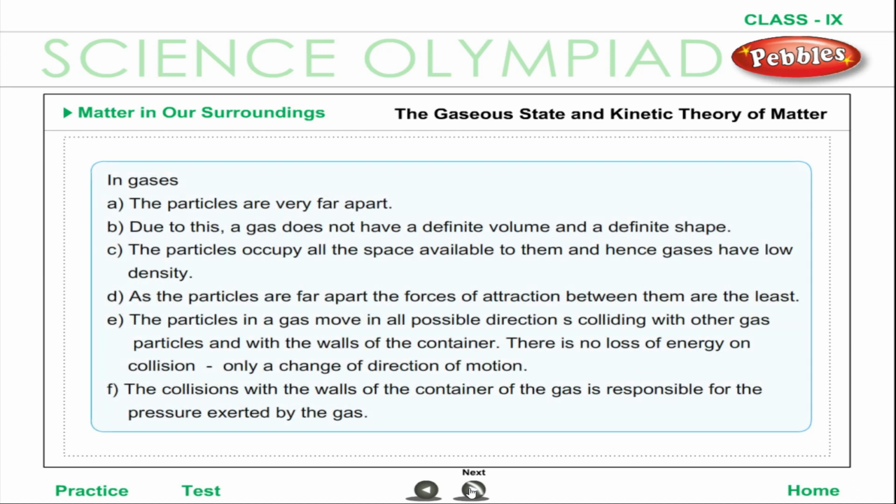The gaseous state and the kinetic theory of matter. In gases, the particles are very far apart. Due to this, a gas does not have a definite volume and a definite shape. The particles occupy all the space available to them, and hence gases have low density. As the particles are far apart, the forces of attraction between them are the least. The particles in a gas move in all possible directions, colliding with other gas particles and with the walls of the container. There is no loss of energy on collision, only a change of direction of motion. The collisions with the walls of the container are responsible for the pressure exerted by the gas.